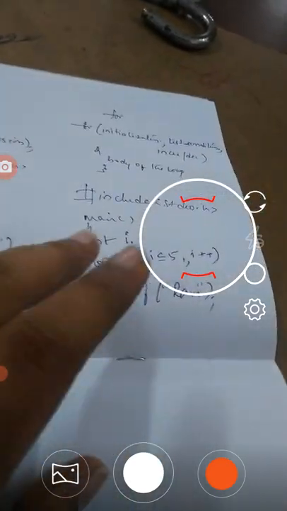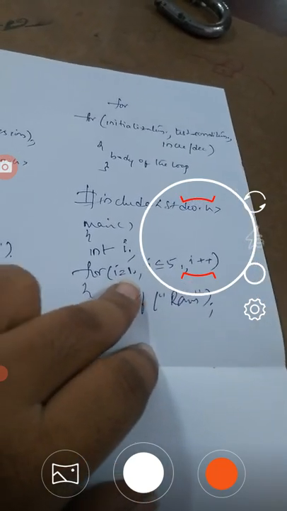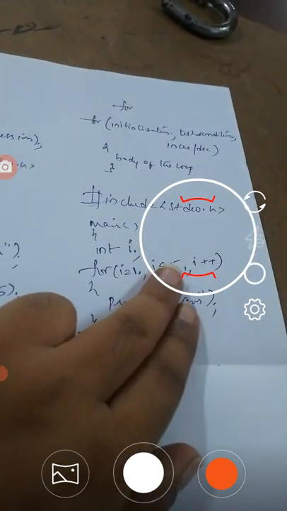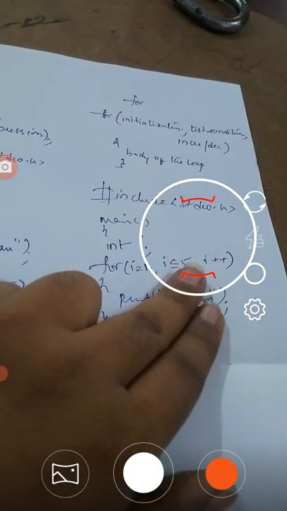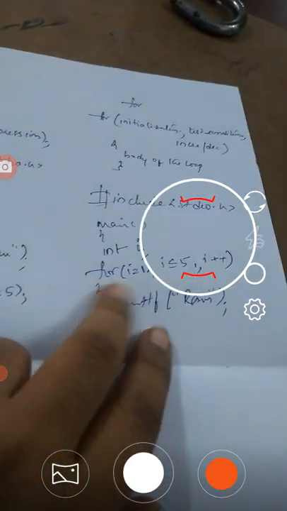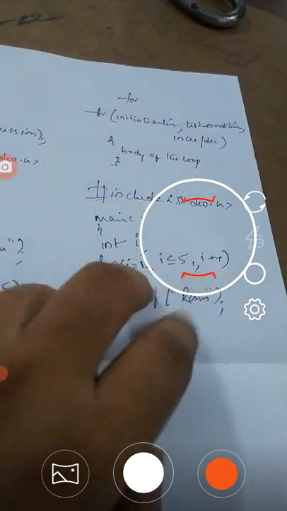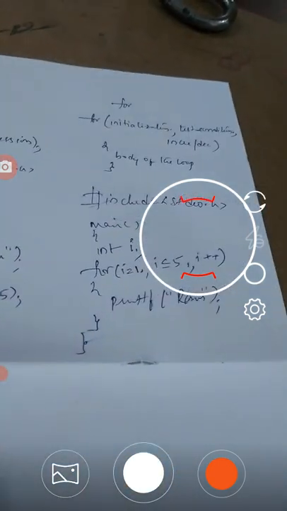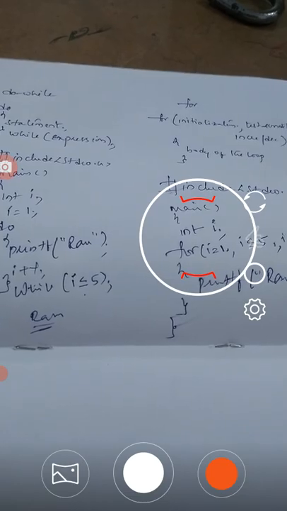But in this program, the initialization of the loop variable, the test condition, and the unary operators are all written together in the same instruction. That is, initialization, test condition, and then increment or decrement, all together in a single statement. That is the difference between while, do while, and for. I hope you can better understand with this example. Thank you for listening.